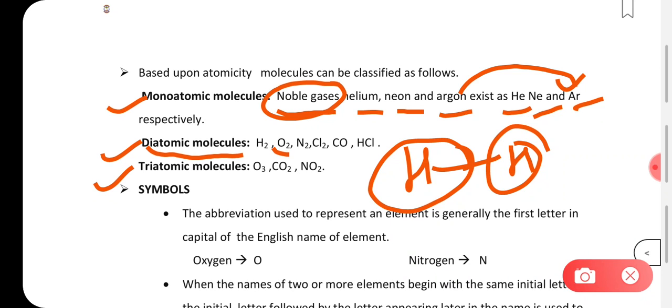it forms O2. And same thing is for nitrogen existing as N2, chlorine existing as Cl2, carbon monoxide and HCl, hydrogen chloride. Here also there are two atoms. Okay, H is a symbol for hydrogen and Cl is a symbol for chlorine.